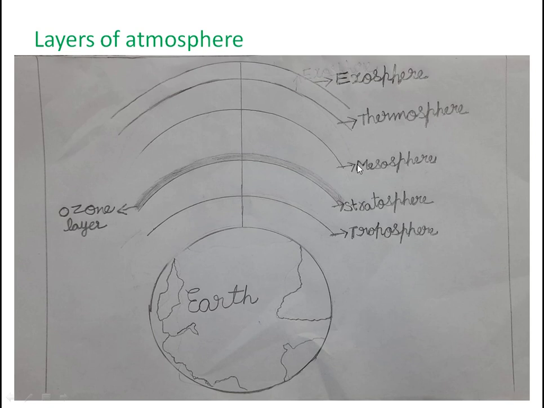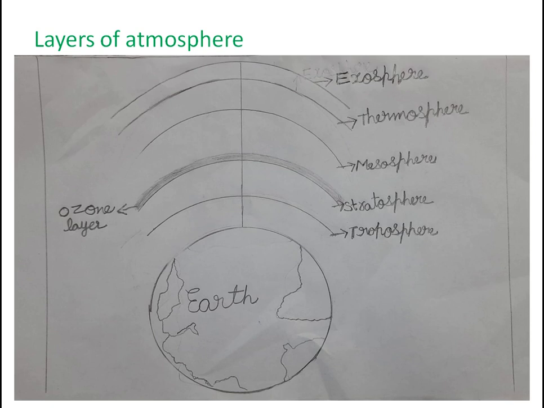Next one, mesosphere. The layer of the atmosphere above the stratosphere is the mesosphere. This is the stratosphere and this is the mesosphere. It extends from 50 kilometers to 85 kilometers above the Earth's surface. This is the surface of the Earth, and from here it is 50 to 85 kilometers above.